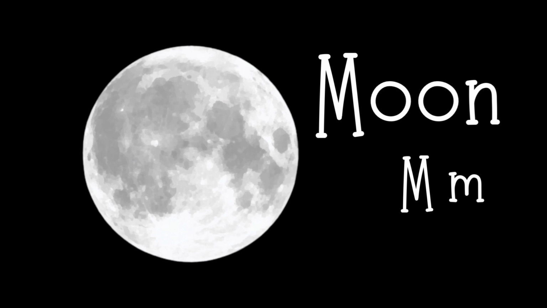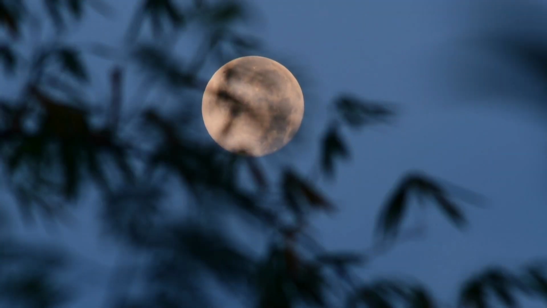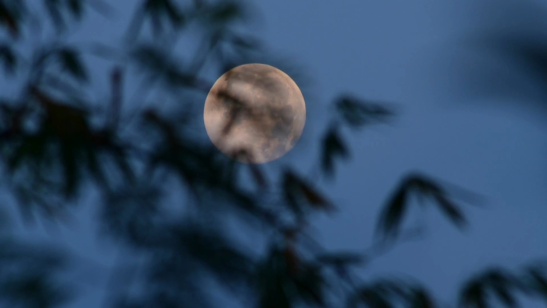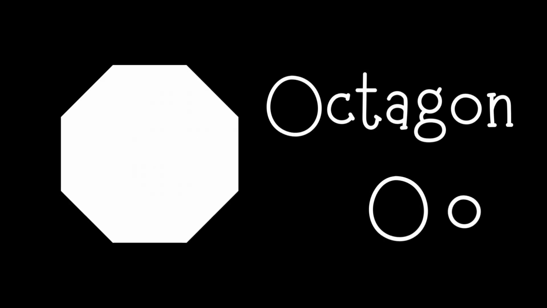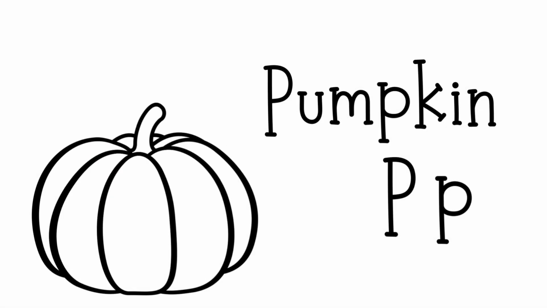Moon. Moon begins with the letter M. Net. Net begins with the letter N. Octagon. Octagon begins with the letter O.